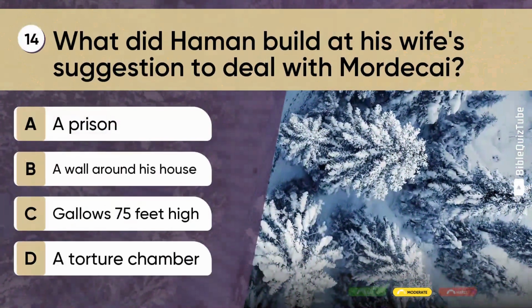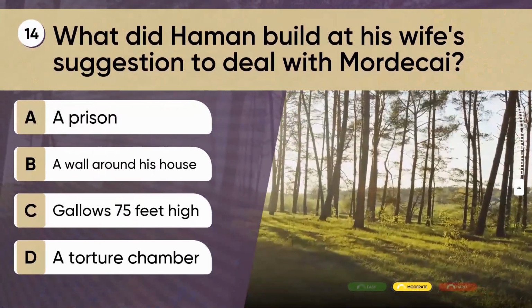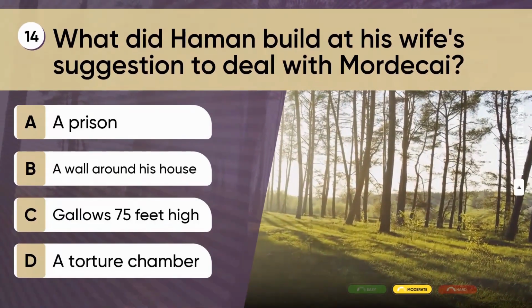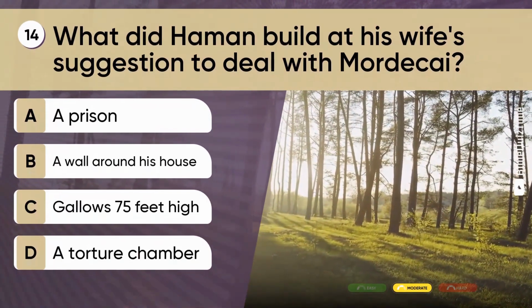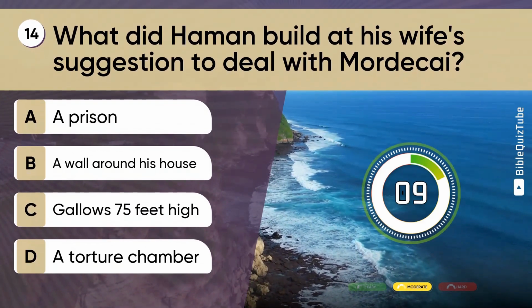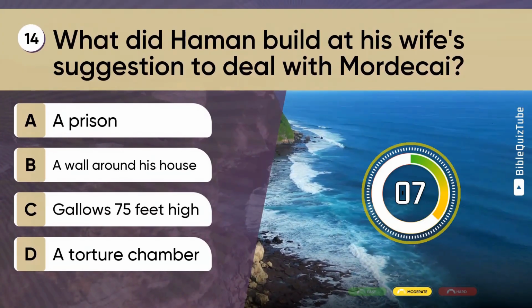Question 14. What did Haman build at his wife's suggestion to deal with Mordecai? A. A prison. B. A wall around his house. C. Gallows 75 feet high. D. A torture chamber.